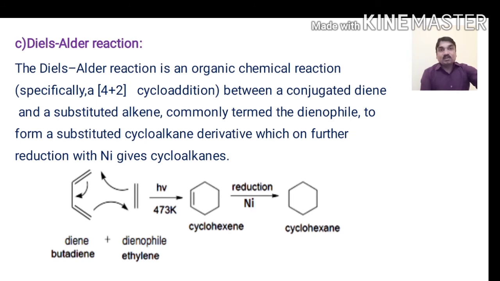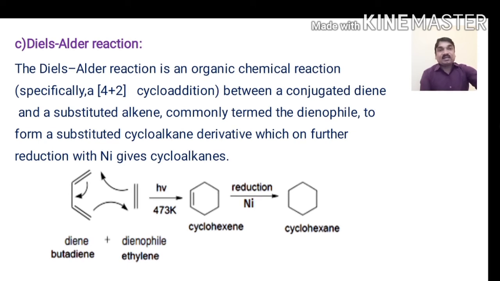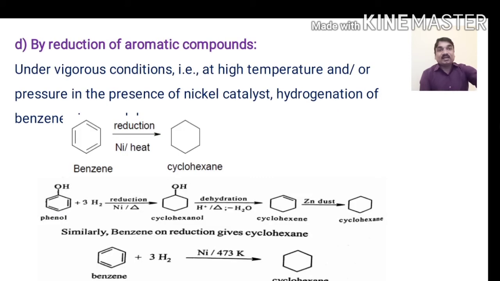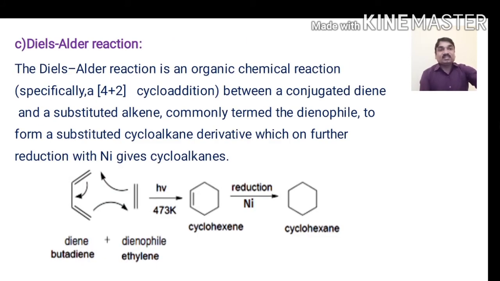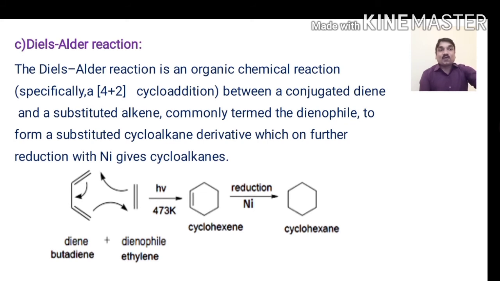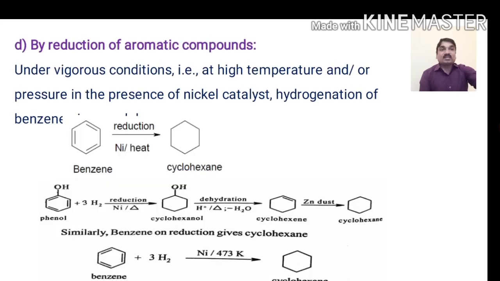Here, diene means the compound containing two double bonds in the structure. For example, 1,3-butadiene is reacted with a dienophile, that is ethylene, in presence of heat at 473 Kelvin. It results in the formation of cyclohexene as a product. This cyclohexene on further reduction with nickel results in the formation of cyclohexane as a product.